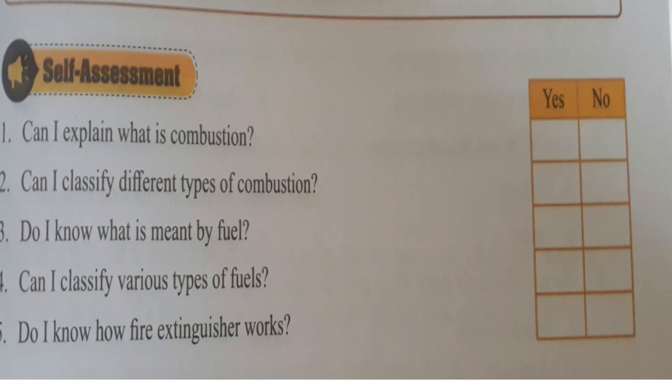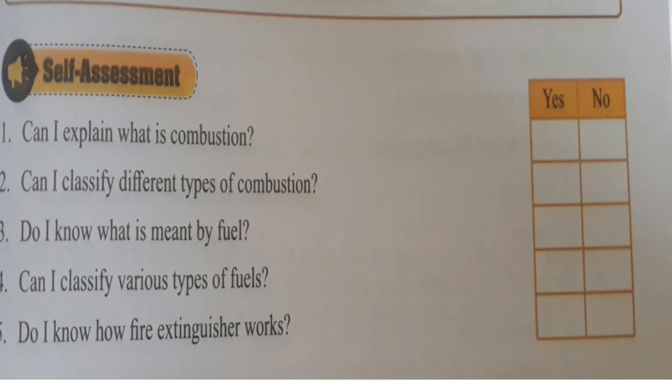Now this is a revision, your self assessment. This is compulsory for every child, who has to complete and submit it to me after the end of your exercise question answers, where you will be assessing yourself on whether you are able to explain combustion. What is combustion? If you know, you have to take it as yes. If you don't know, no. Then can you classify the types of combustion?